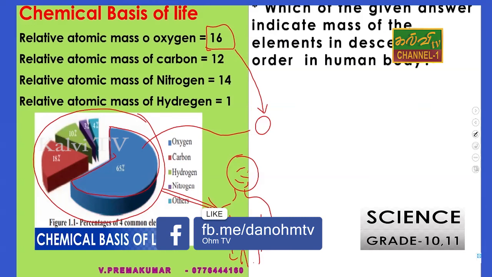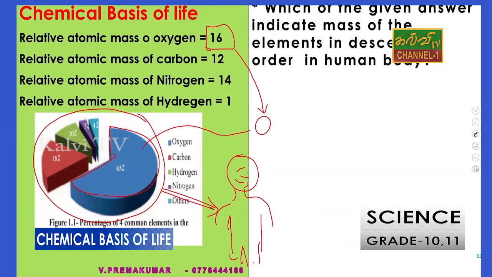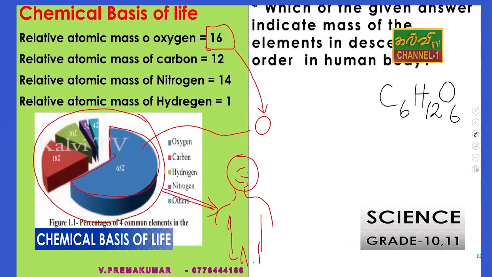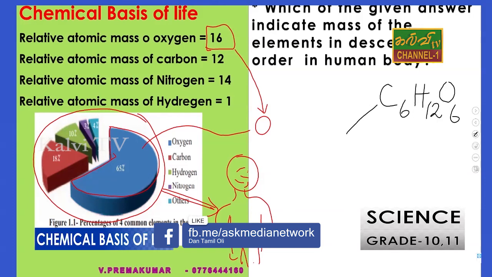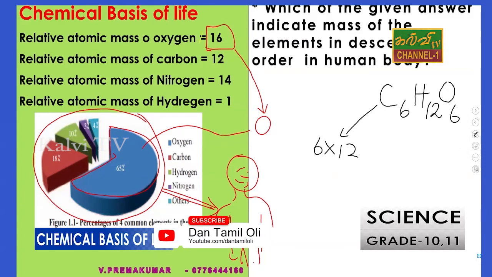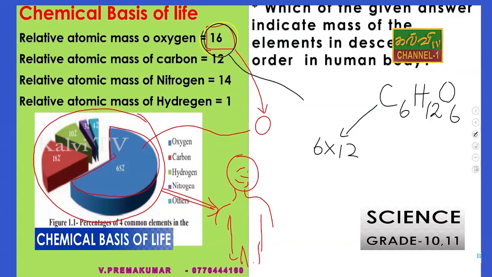That is the reason I would like to explain through an example. The example is C6H12O6. Everyone knows this is glucose. If you would like to find the mass of the carbon, it is 6 times carbon with 12. Twelve means the relative atomic mass, which we already studied. Oxygen is 16 and carbon is 12.